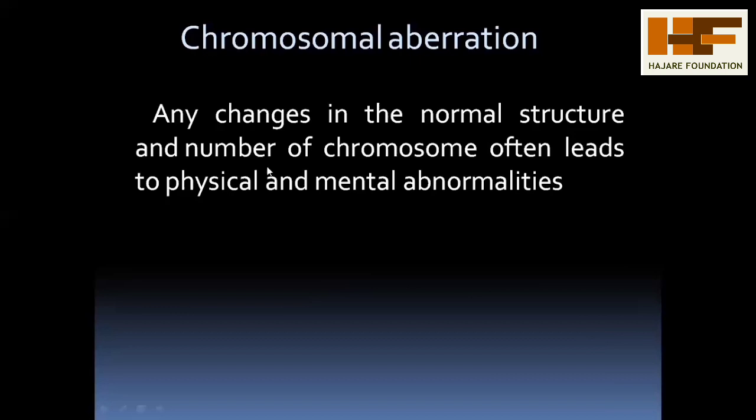The next concept is chromosomal aberrations. These changes occur mainly in the chromosomes. They show either in structure or number, which leads to physical or mental abnormalities, and that you have to call chromosomal aberration. It means a change in the number and structure of the chromosomes. These chromosomal aberrations mainly affect a person physically and mentally.